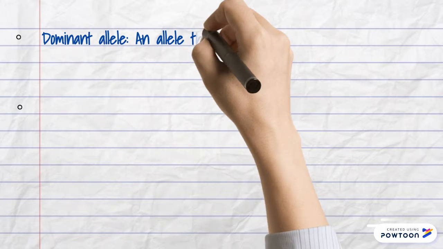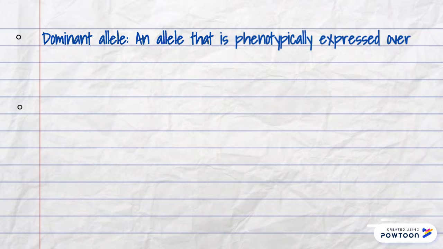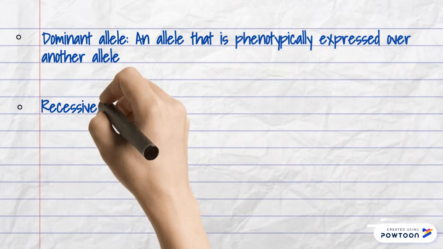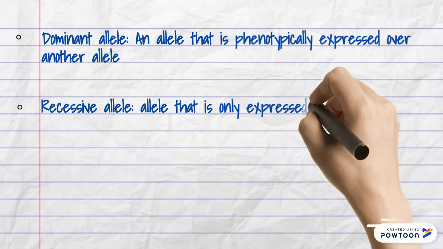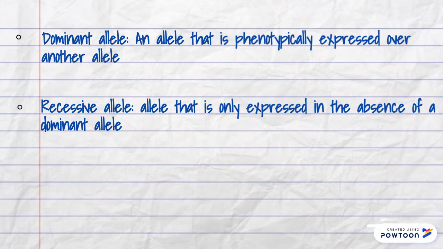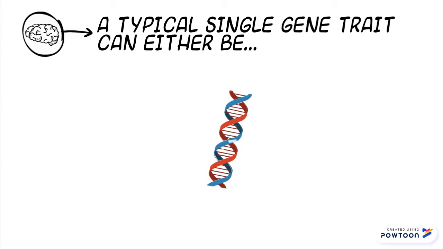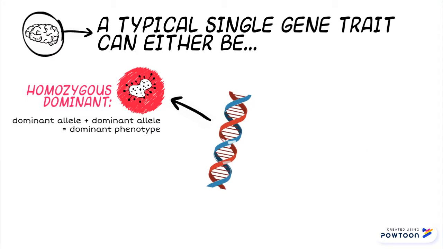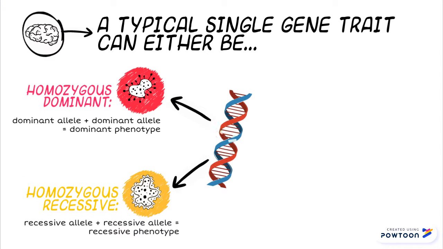Dominant allele is the allele that is phenotypically expressed over another allele. Recessive allele is an allele that is only expressed in the absence of a dominant allele. Single gene traits can be homozygous dominant, homozygous recessive, or heterozygous.